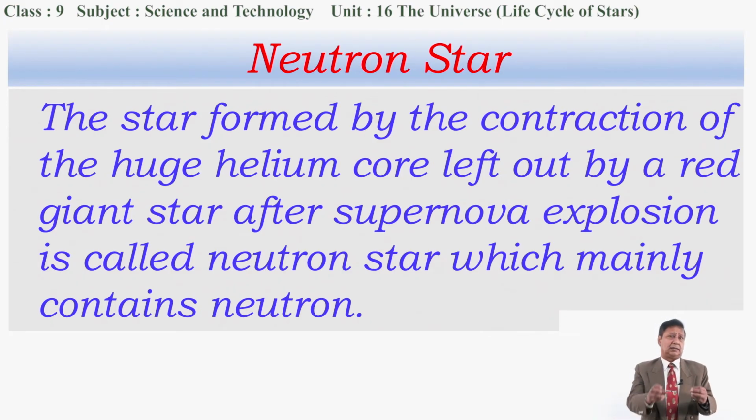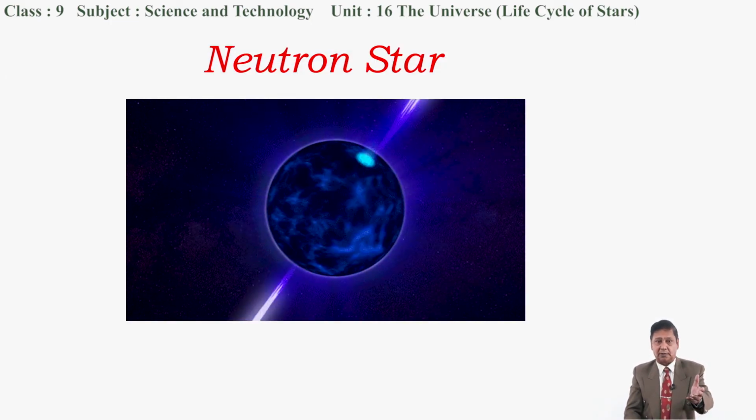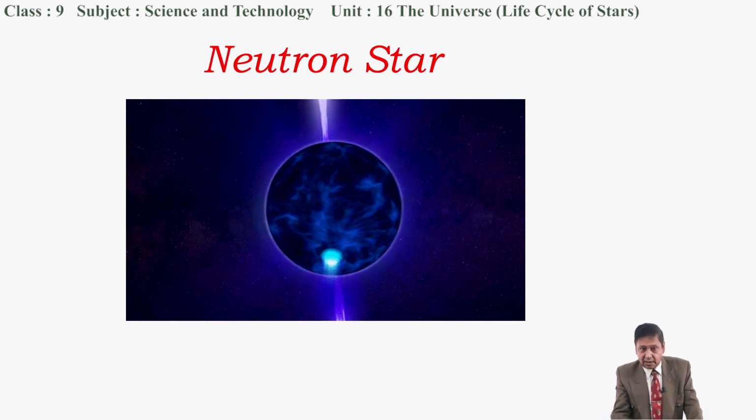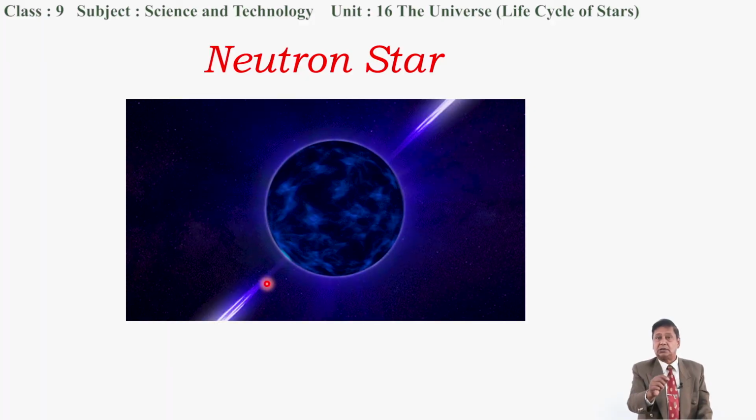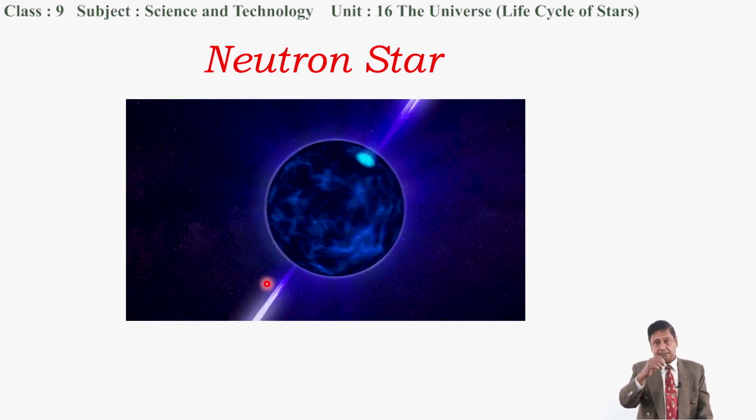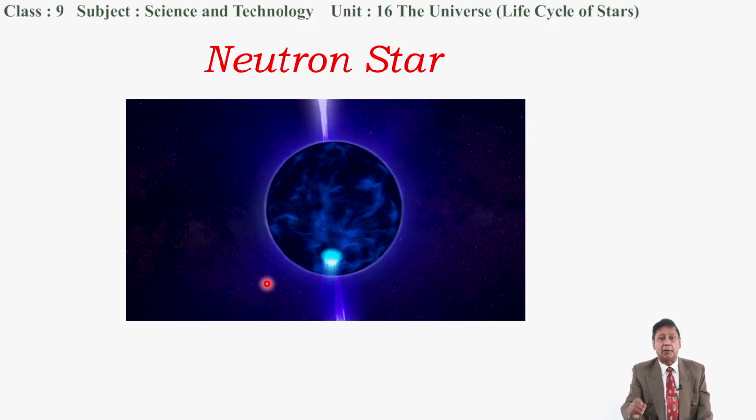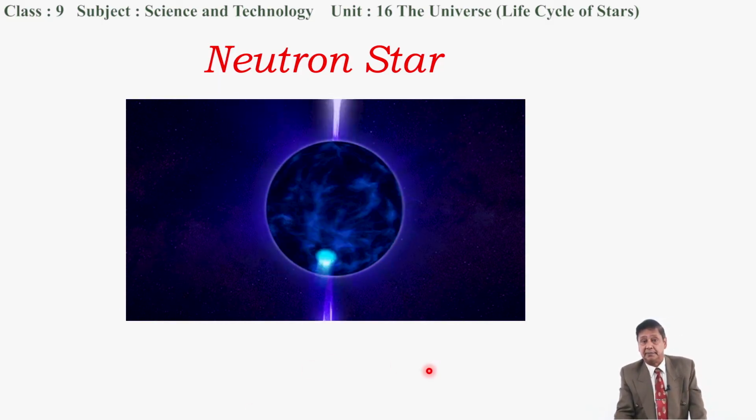What do you mean? After the explosion, a huge helium core is left out. In that core, what happens? Electrons and protons are pulled into the central part, the nucleus, and they combine with each other to form just neutrons. That's why the major component of the neutron star is just the neutron. And look at it, it spins and it releases pulses. The spinning neutron star releases radio waves in the form of pulses, which is called a pulsar.